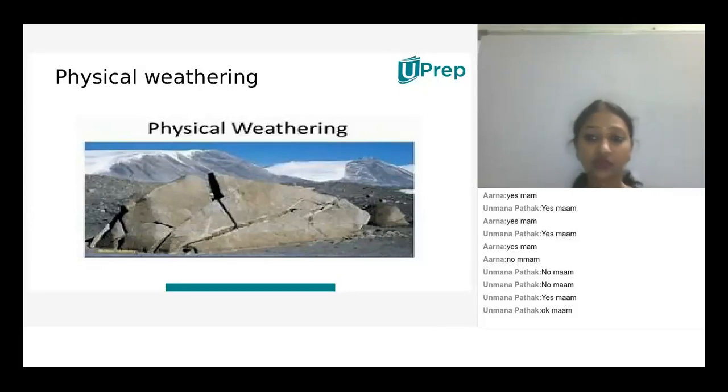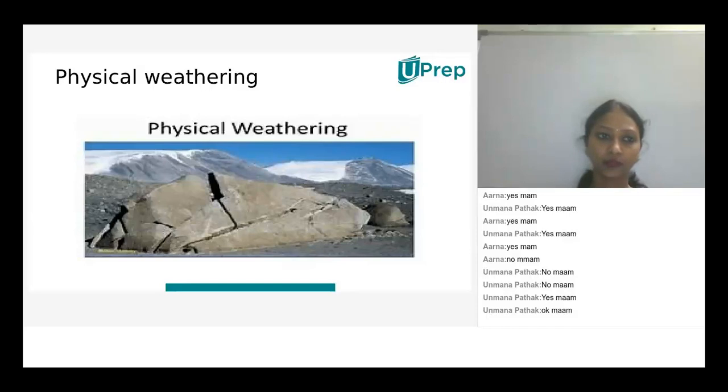Here there is no chance of changing the chemical property of the rock. Mainly a difference in the temperature takes place, and with the difference in the temperature, this weathering is caused. There is also the movement of animals, growing roots of the plants, and different frost. All these are the different aspects involved in the physical weathering.